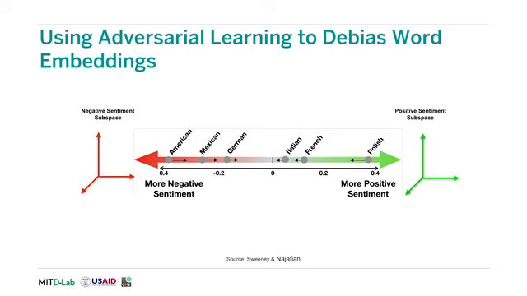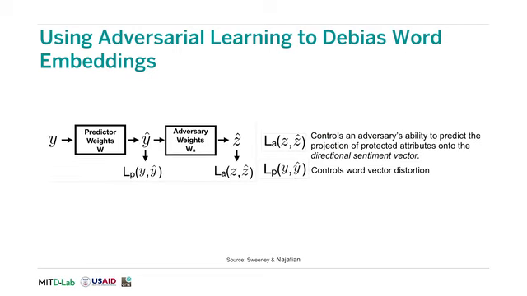This is concerning if a downstream machine learning model picks up on these correlations. Ideally, we want to move each of those identity terms to a neutral point between negative and positive sentiment subspaces without distorting their meaning within the vector space so that the word embedding model can still be useful. They use an adversarial learning algorithm to achieve this. More details of this algorithm are described in the corresponding thesis.